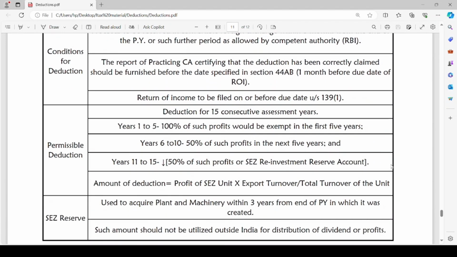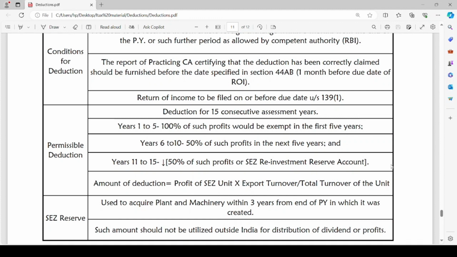What is the permissible deduction? The deduction under this section can be claimed for 15 consecutive assessment years. But for year 1 to 5, in the first 5 years, the exempt amount would be 100% of such profits. For year 6 to 10, 50% of such profits can be claimed as deduction. From year 11 to 15, either 50% of such profits or SEZ reinvestment reserve account balance, whichever is lower, can be claimed as deduction.